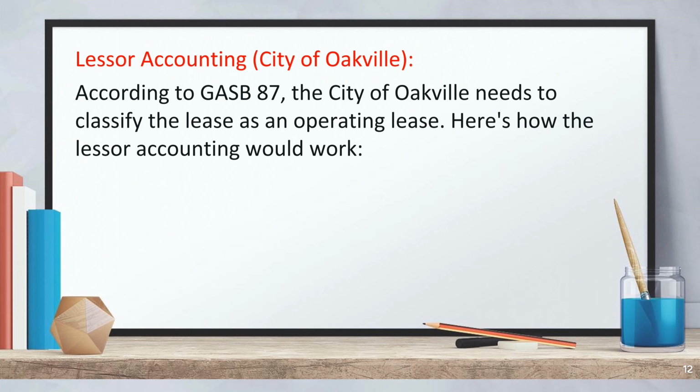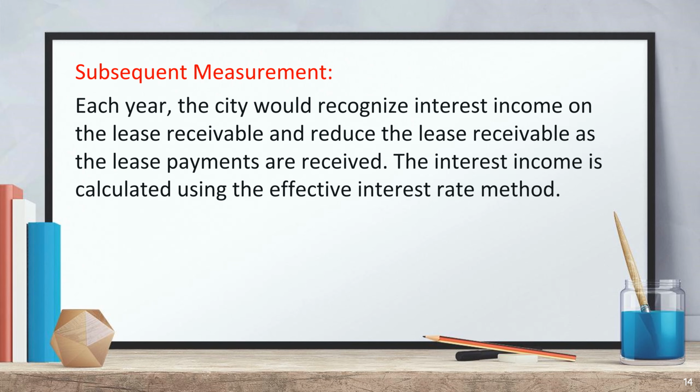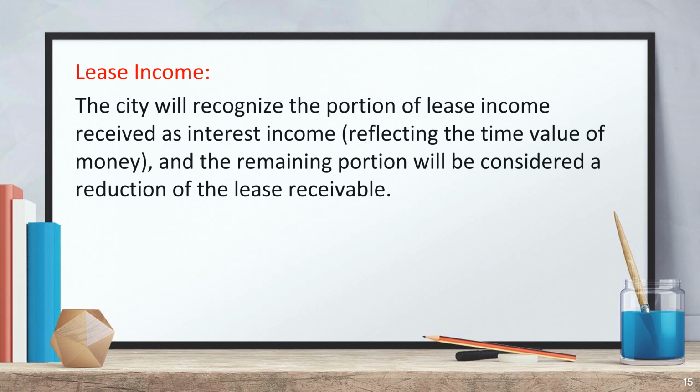Here's how the lessor accounting would work. At the start of the lease, the city of Oakville would recognize a lease receivable for the present value of the future lease payments. Let's assume that, based on the terms, the present value is calculated to be $180,000 each year. The city would recognize interest income on the lease receivable and reduce the lease receivable as the lease payments are received. The interest income is calculated using the effective interest rate method. The city will recognize the portion of lease income received as interest income, reflecting the time value of money, and the remaining portion will be considered a reduction of the lease receivable.